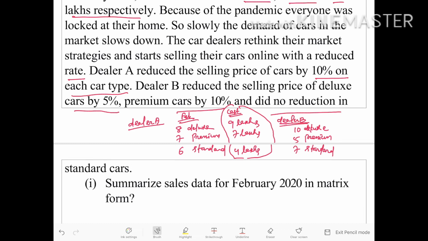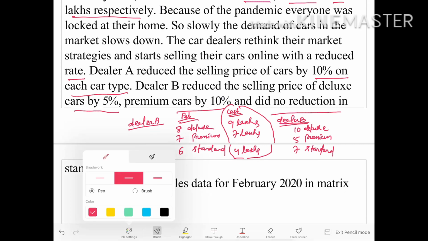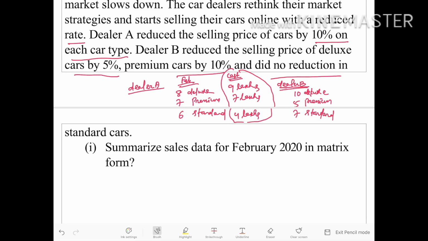And after reduction, that means in the 3 month period from March to May, the position is like this. Dealer A sold during the 3 months period 5 deluxe cars, 3 premium cars and 4 standard cars.